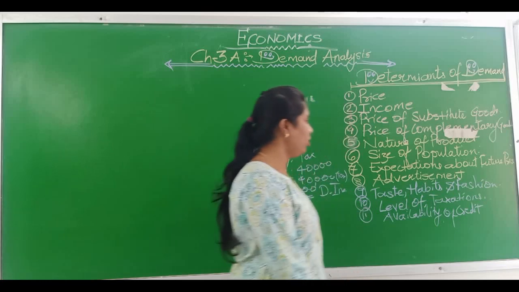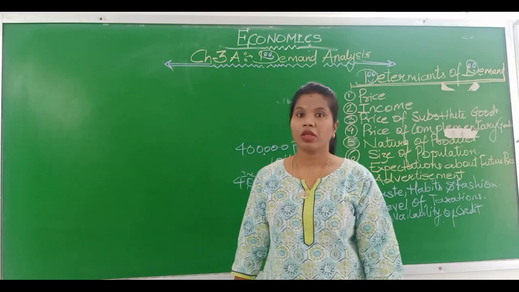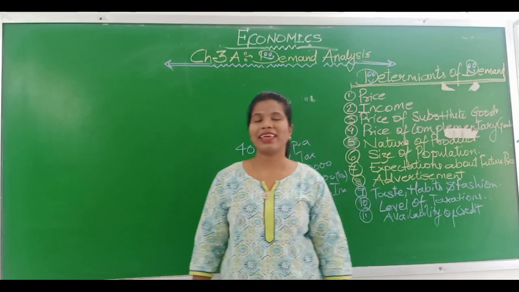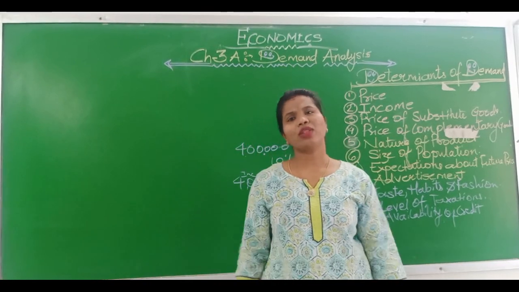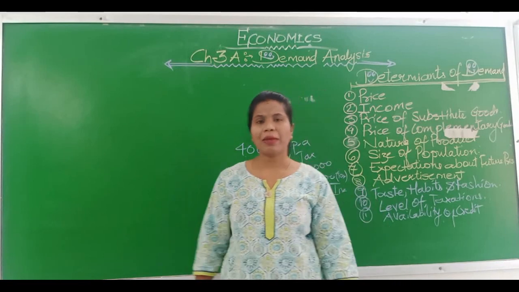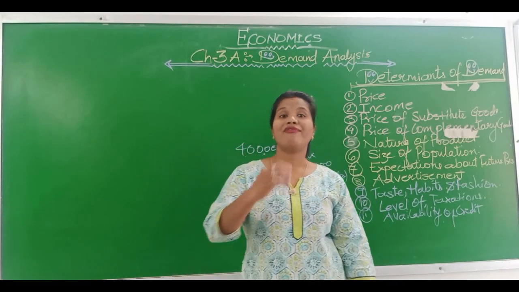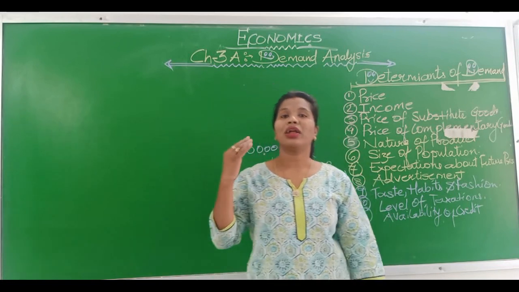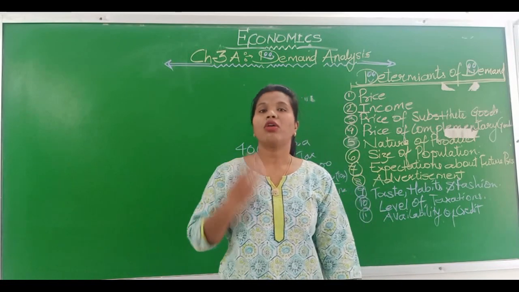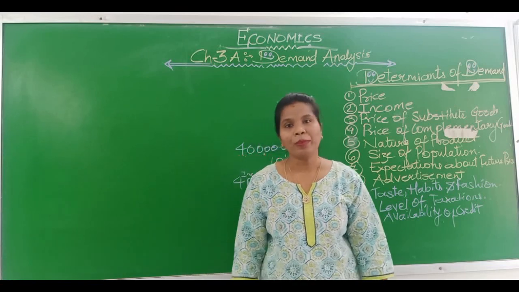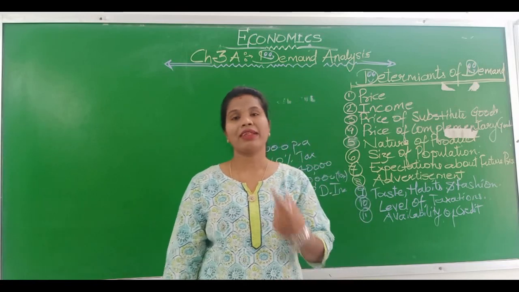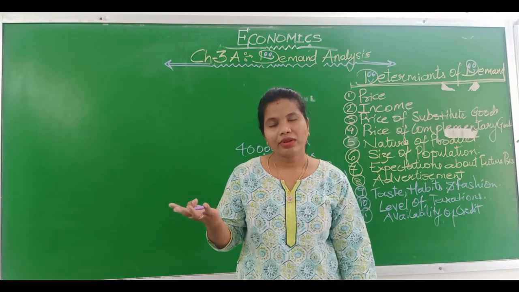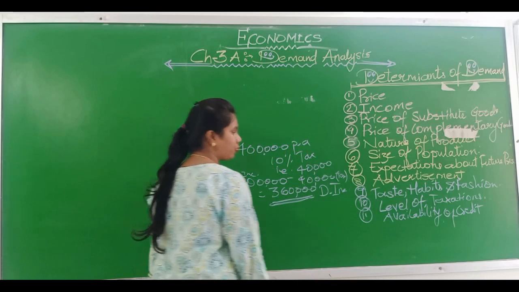For example, if 0% interest on EMI is charged, people will buy those commodities. So if the credit is available at a cheap rate of interest, automatically the quantity demanded would be more. But if the credit is available at a high rate of interest, its demand will reduce.